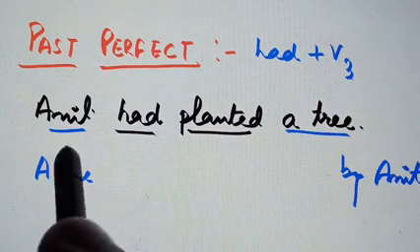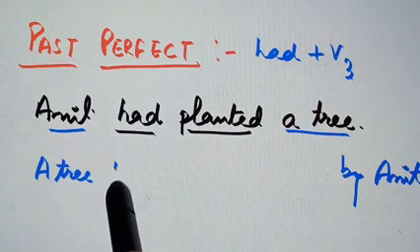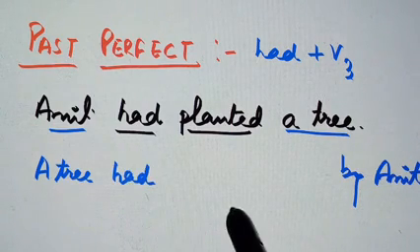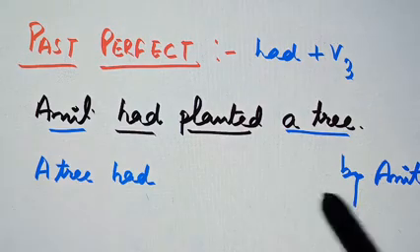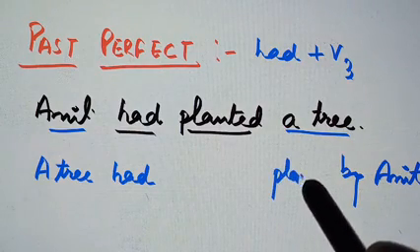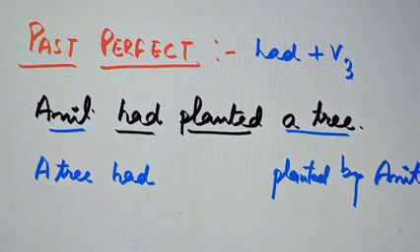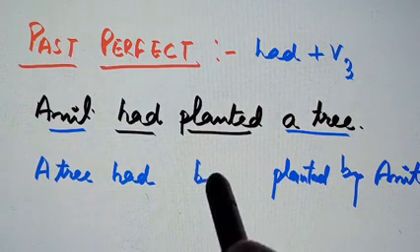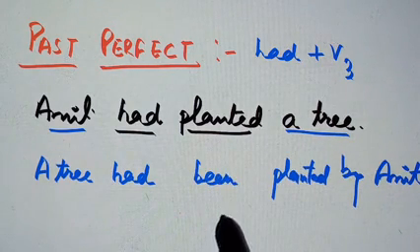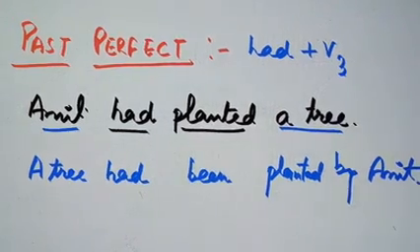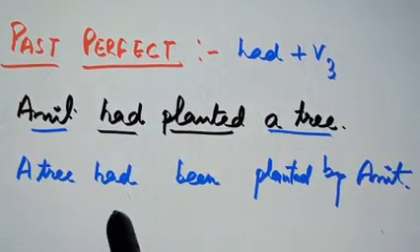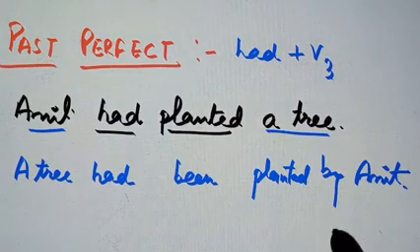Now according to a tree also it will remain had only. Planted is a third form already, so it will remain planted only. Now what do we have to introduce here? Only been. So the sentence will become, a tree had been planted by Amit.